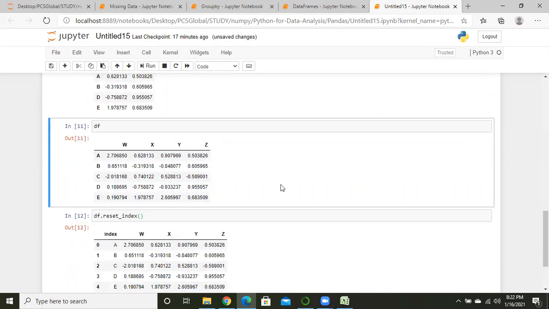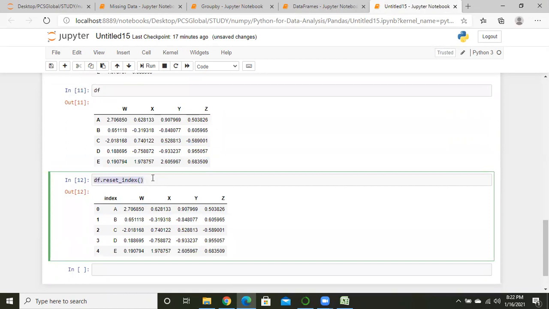So the work of reset index is doing one thing: putting one index column, named index, and giving us values from 0 onward, the next series like Python gives us. So reset index's objective is to give us the index numbers, like 0 1 2 3 4 5 6.